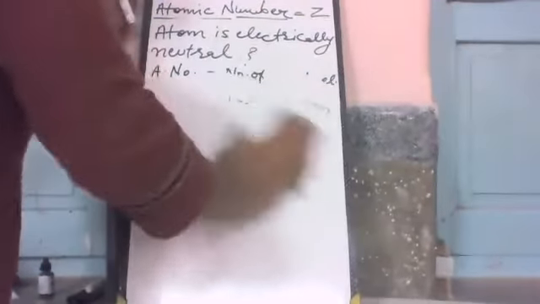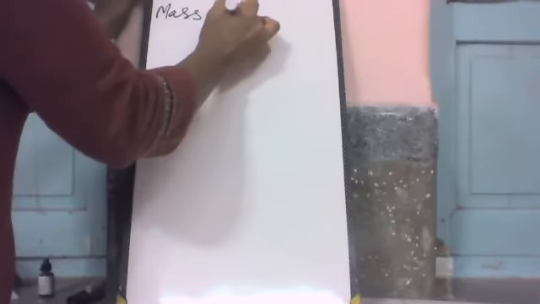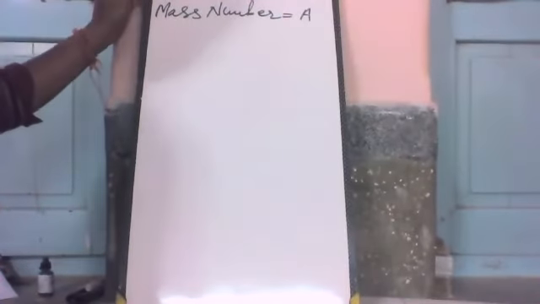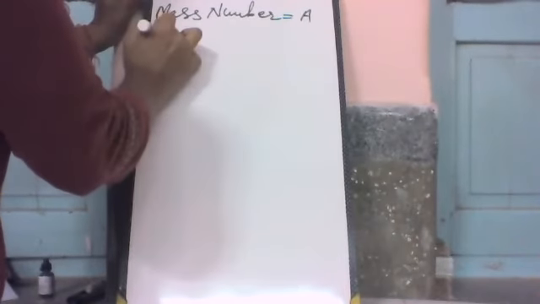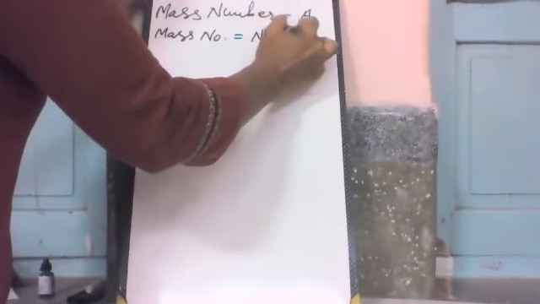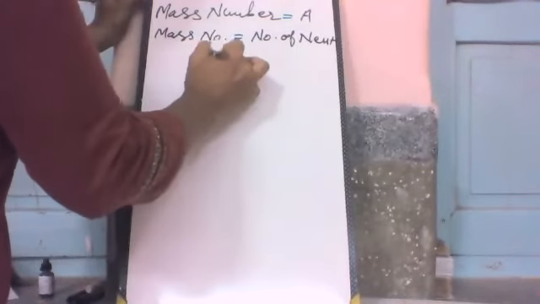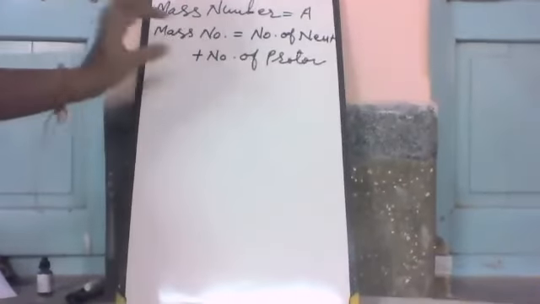Now mass number. Mass number is represented by capital A. Mass number is equal to the number of neutrons present in the nucleus plus the number of protons present in the nucleus.